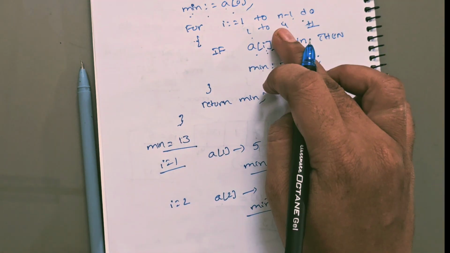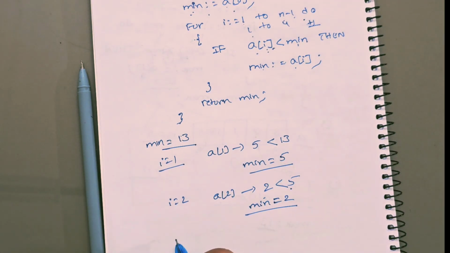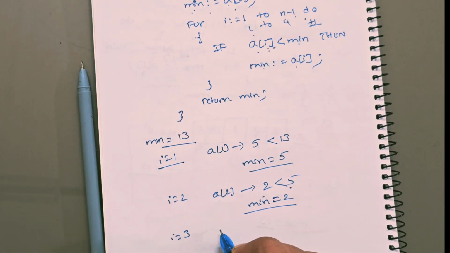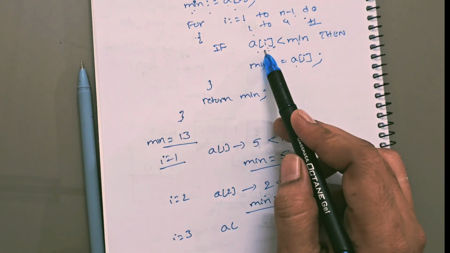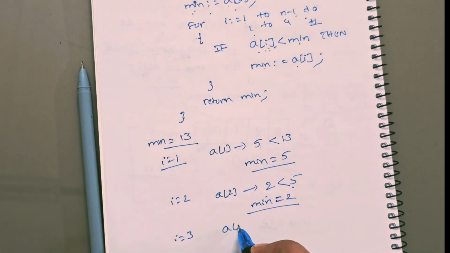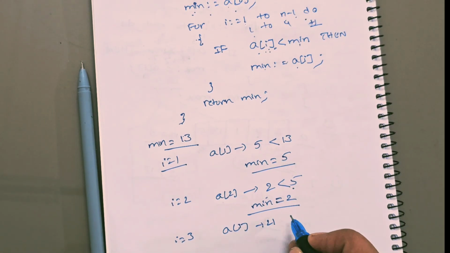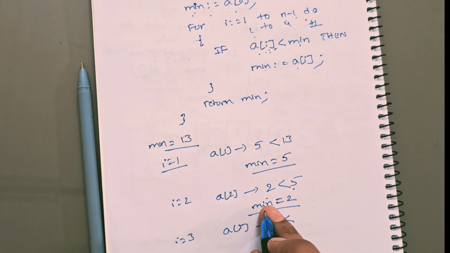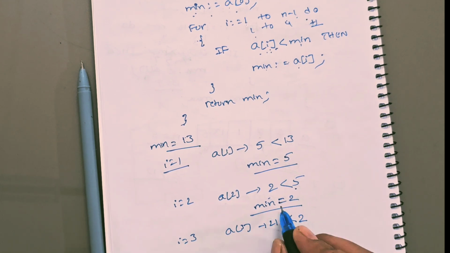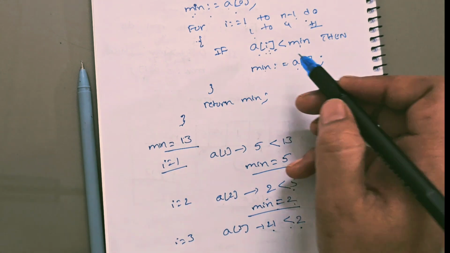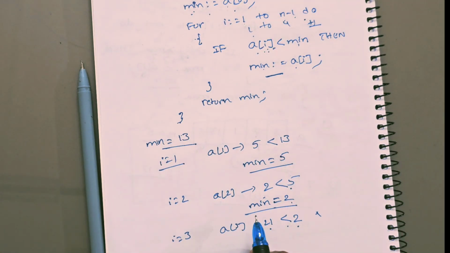Next, I value is incremented by 1. That is 3. So I is equal to 3. So what is a of 3? A of 3 is 21. Is 21 less than minimum? What is minimum right now? What is the updated value? 2. Is 21 less than 2? No. So this statement will not be executed.